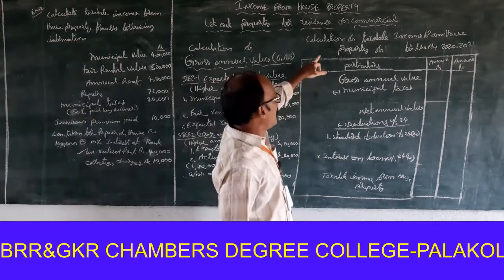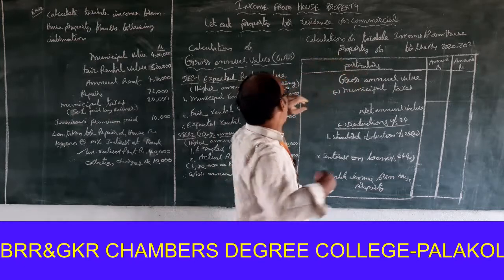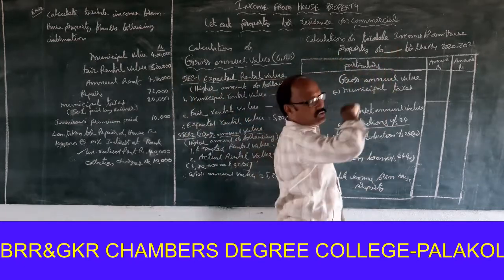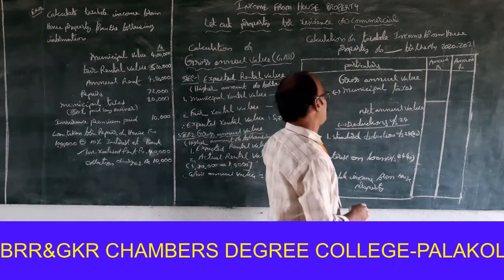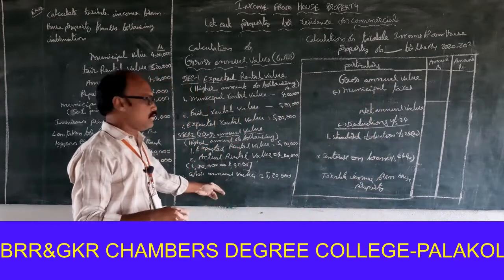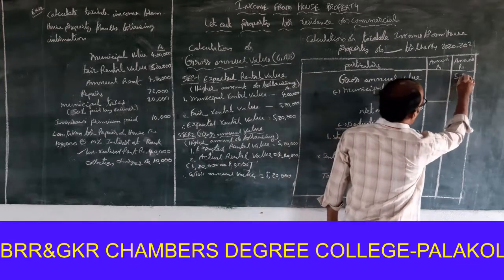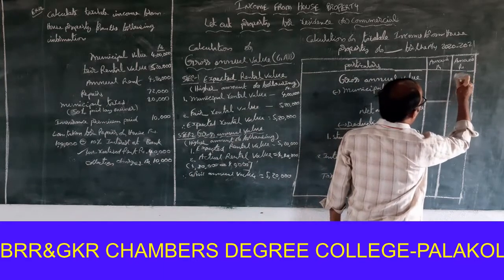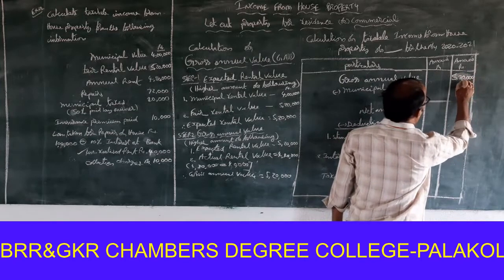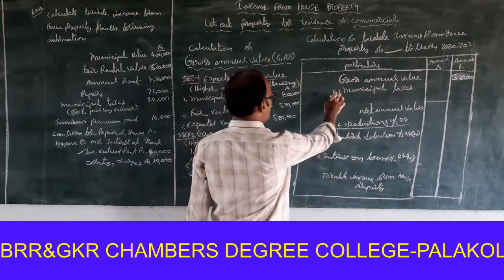Calculation of taxable income from house property for the assessment year 2020-2021. Gross annual value, how much? The gross annual value is 5,20,000, less municipal taxes.